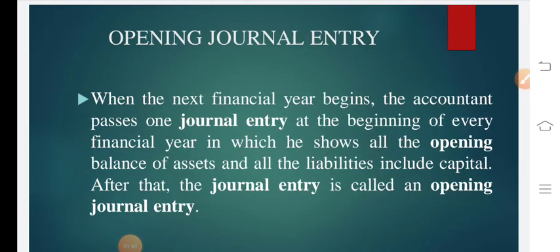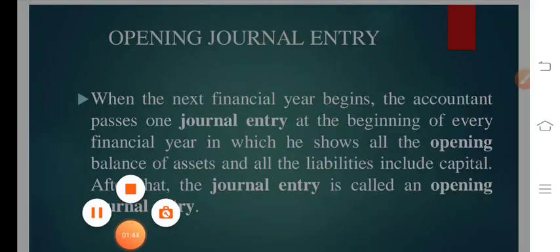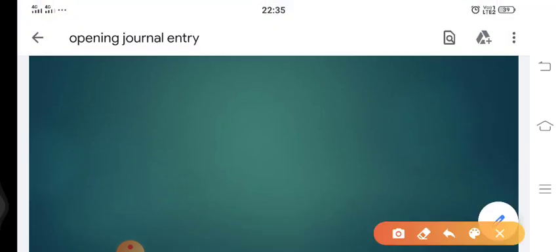Opening journal entry can be made more clear with an illustration. So let's check it out. So for example, we are starting a business, or we can say that we are taking over a business worth rupees 5 lakh. We have taken its assets, and the assets are cash